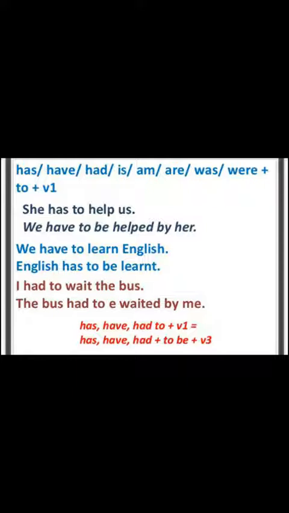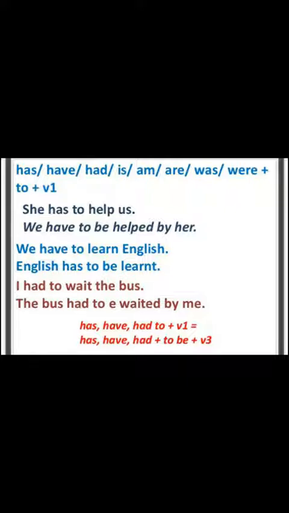She has to help us. Here she is the subject, has to is the helping verb, help is the first form of the verb, and us is the object. So you have to bring us first as a subject in passive voice, and it will change into we.